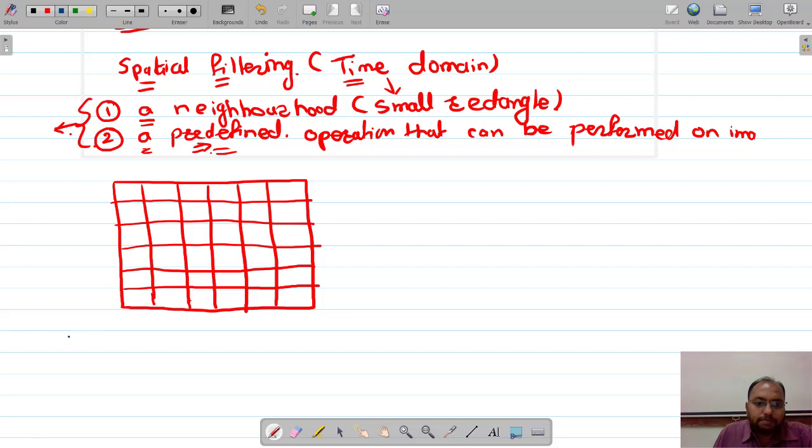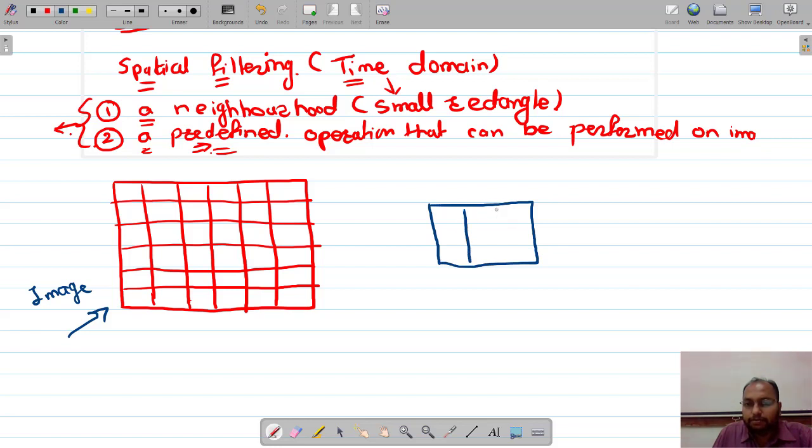Suppose this is my image, and let us say a filter mask. This is a small rectangular filter mask. Are you getting it? Let us say it is 3 by 3, okay, fine.